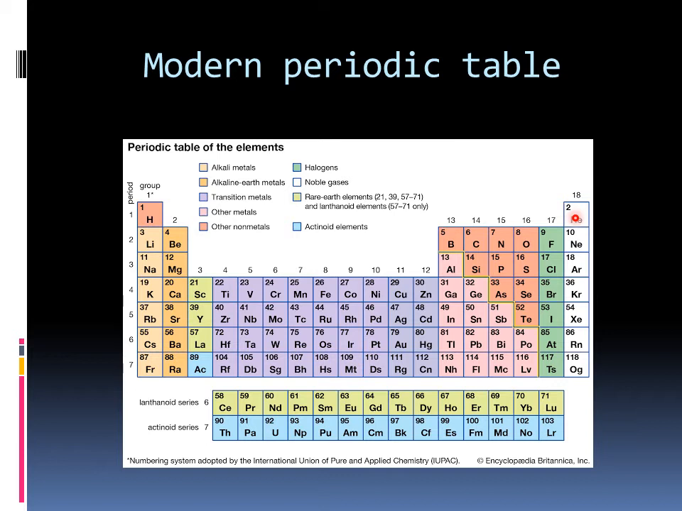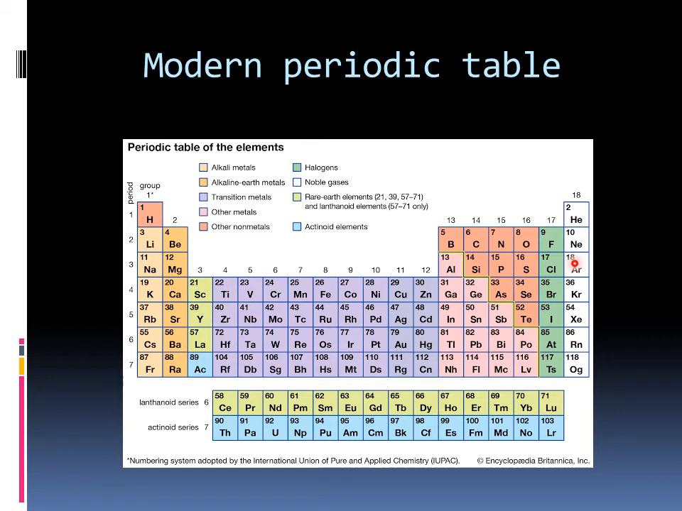The second and third periods contain 8 elements. Atomic number 3 to 10 in the second and atomic number 11 to 18 in the third period. These are short periods. So, in the second period, you can see atomic number 3 to 10, 8 elements. Then in the third period, atomic number 11 to 18, which also contains 8 elements.